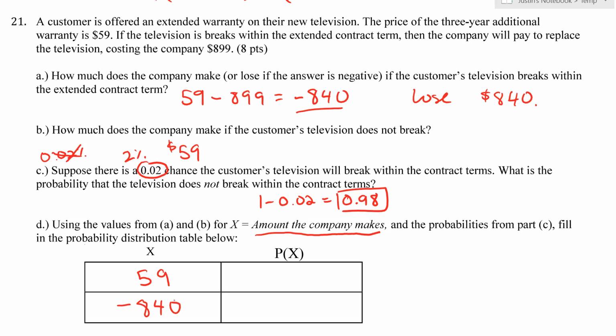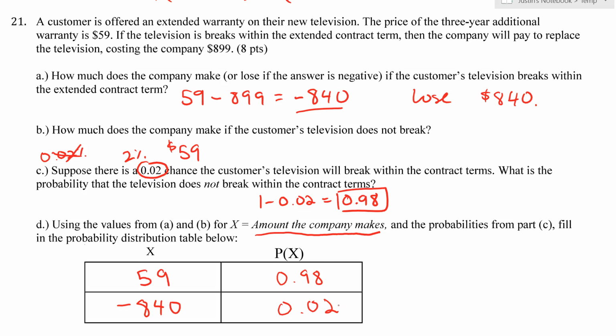Then we have to put their corresponding probabilities. Well, what's the chance that they make $59 and it doesn't break and they don't have to pay anything? Well, that was the 98%. And the chance that it does break and they actually have to pay is the 0.02. And now we have a table.